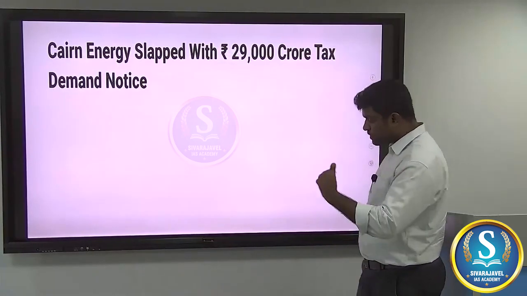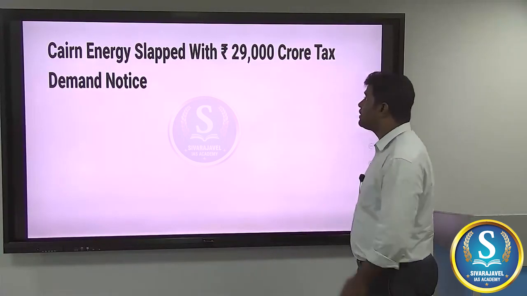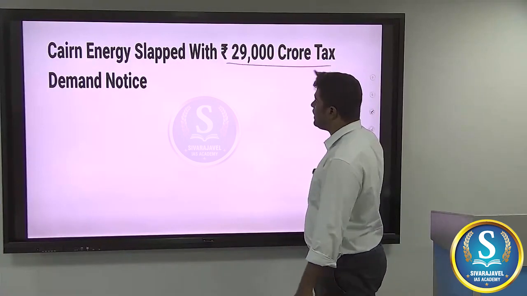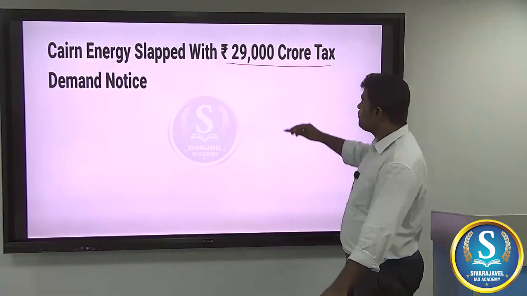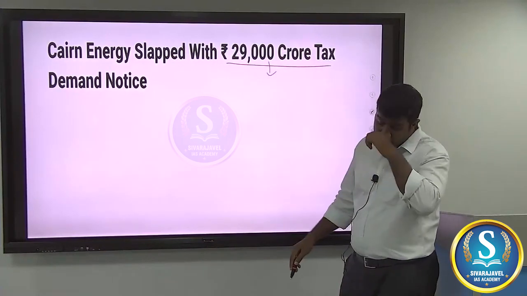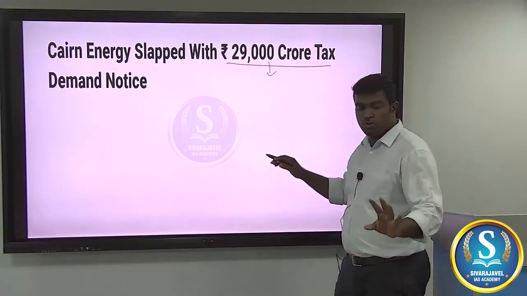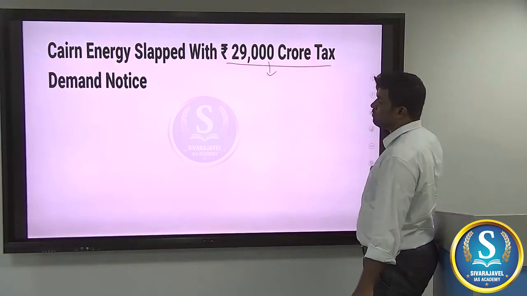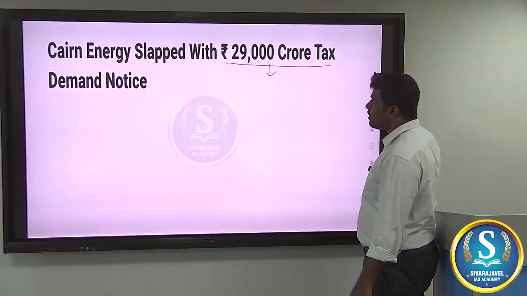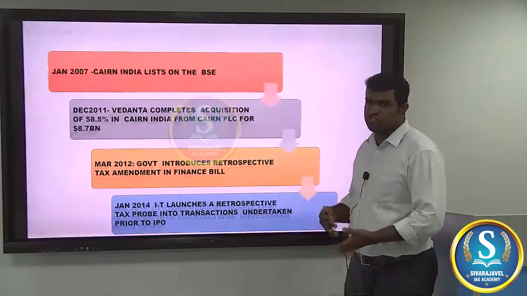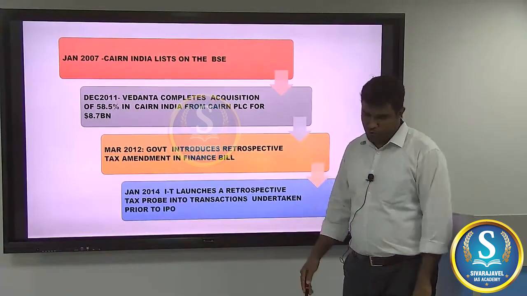See here, there was another company which was slapped with a 29,000 crore tax demand notice. This obviously includes penalty and interest, but it was also slapped with around 10,000 crore as tax demand. So Cairn Energy is further baffled as to why it should pay.